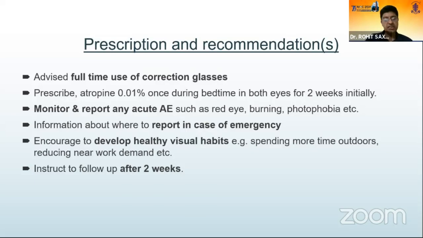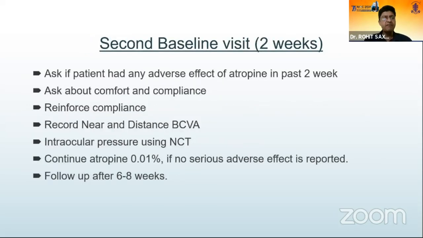And of course, our first advice was to follow up after 2 weeks, and we feel that may be an important follow-up because of picking up adverse effects. In fact, we had one child in our center who lost the bottle we gave them and bought a drug from outside and actually got 1% atropine. And 2 weeks later, the child came limbus to limbus dilated. And we were very surprised. This was in the initial period of the study, and I was surprised at how 0.01 could have such an effect. But on examination, we realized.